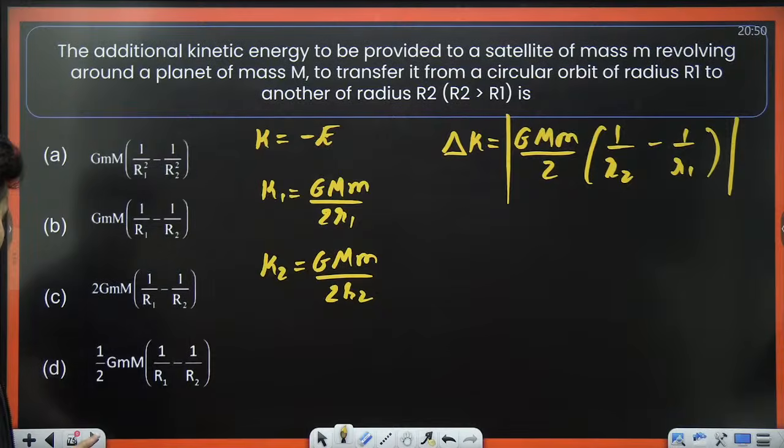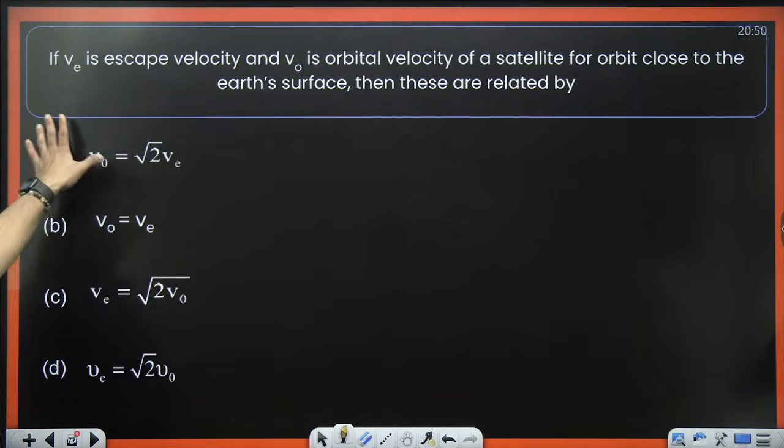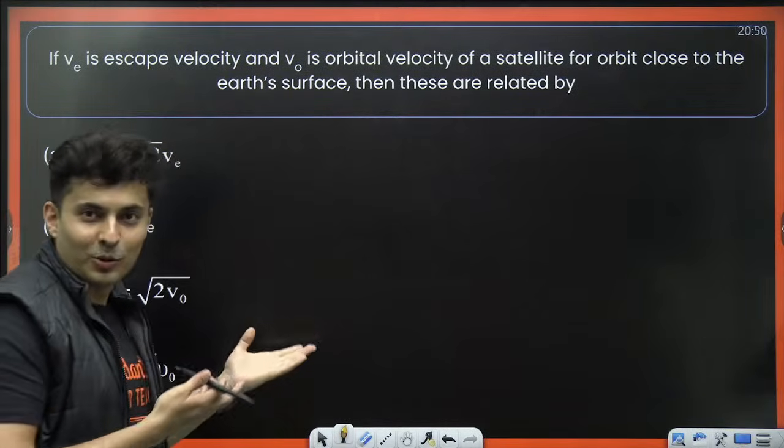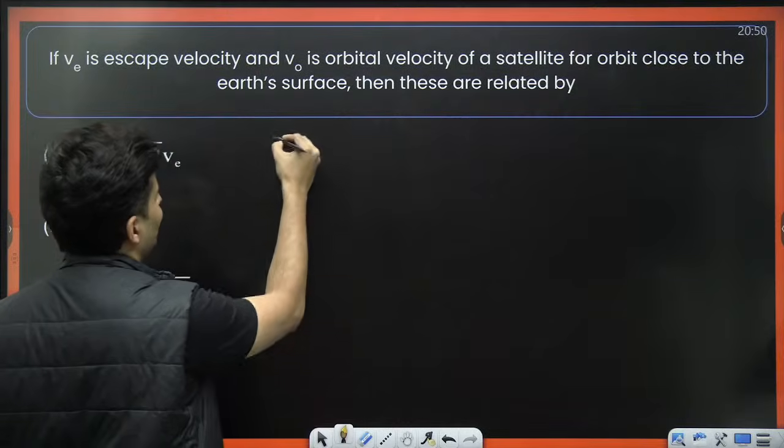Simple? Right. Moving on to the next one. If escape speed is VE and orbital speed is VO, then how are they related? Oh my god, such a tricky question. No way. It's such a simple question.